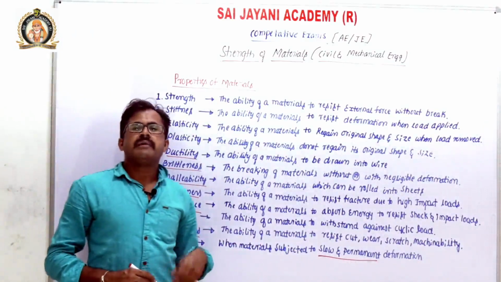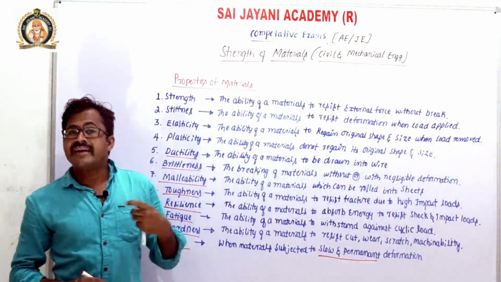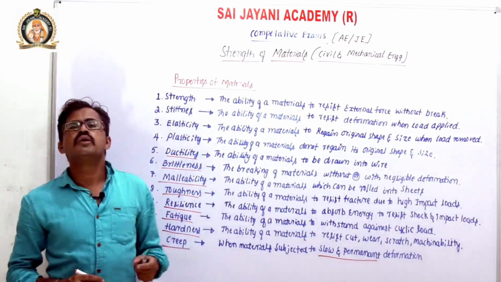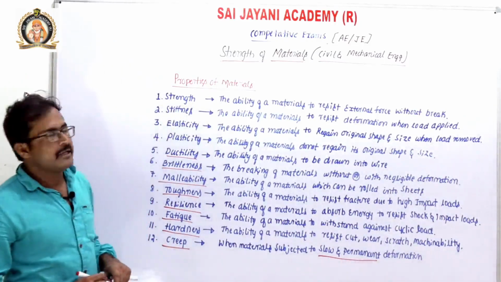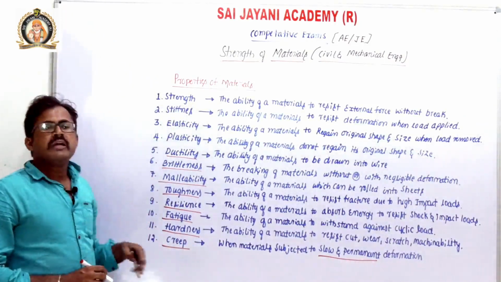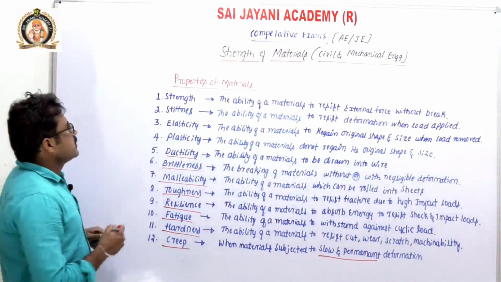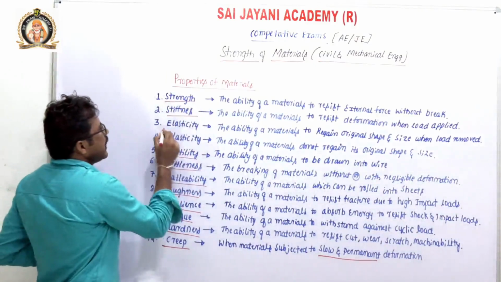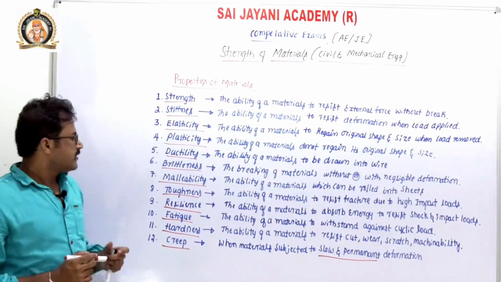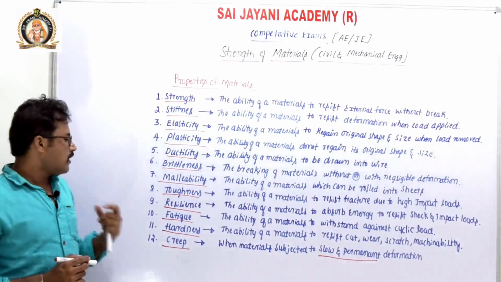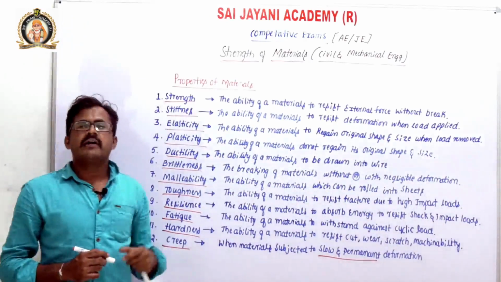Creep also takes place under higher temperature. When a component is subjected to higher stress, it will undergo slow and permanent deformation. That property is known as creep. So these are the 12 important mechanical properties: strength, stiffness, elasticity, plasticity, ductility, brittleness, malleability, toughness, resilience, fatigue, hardness and creep. So these are the important mechanical properties.